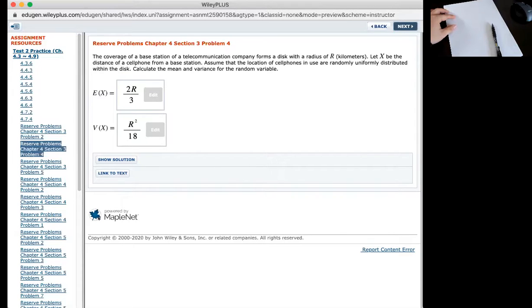Let x be the distance of a cell phone from the base station. Assume that the locations of cell phones in use are randomly, uniformly distributed within the disk. Calculate the mean and variance of the random variable.